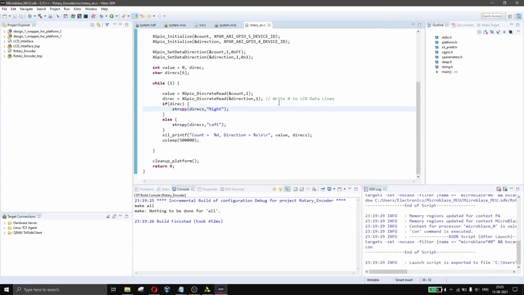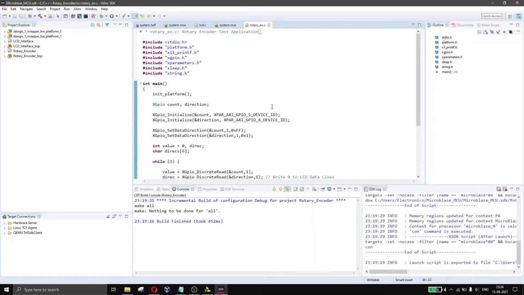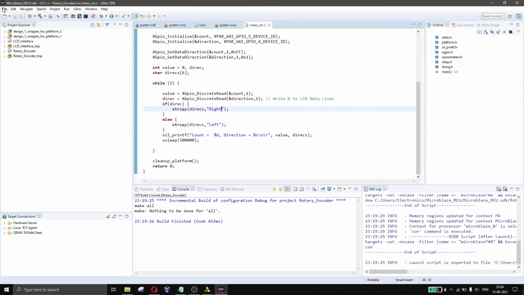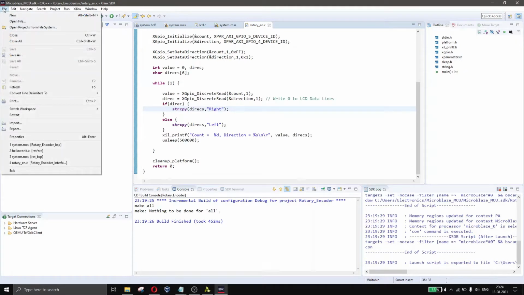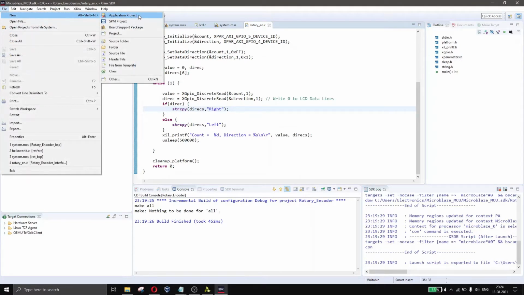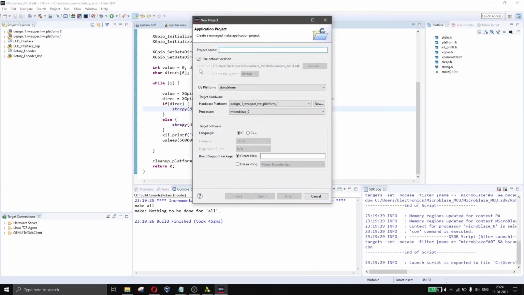So welcome to the final lab. Now in this lab we'll be displaying the count value and the direction value printed in the previous lab onto the LCD. So we'll create a new project for this. Add on to file, new, application project. Now make sure it is design 1 wrapper hardware platform 1. So final project, give it the name, click on next, finish.